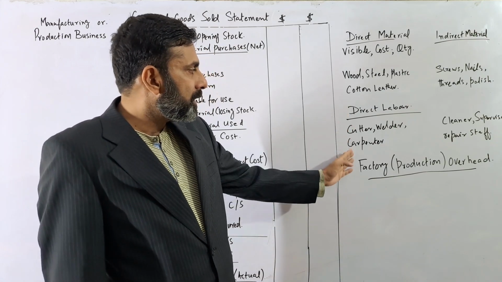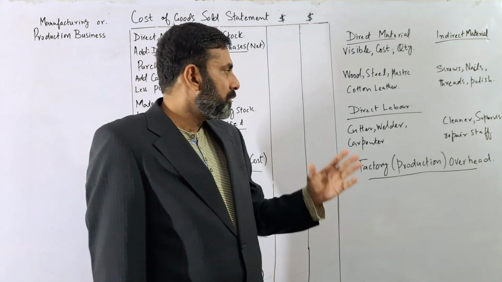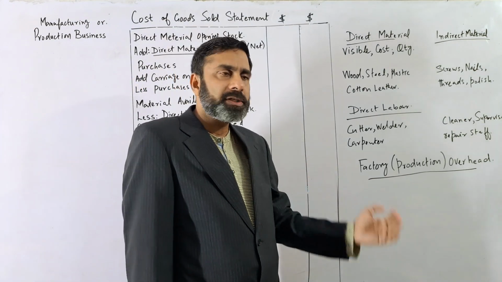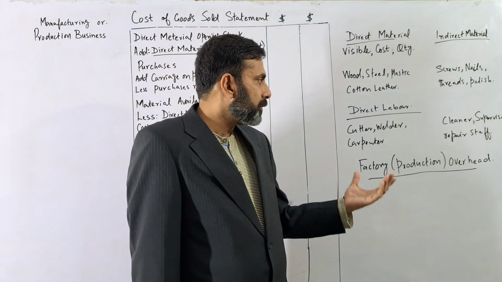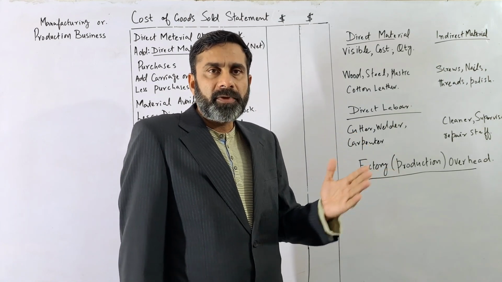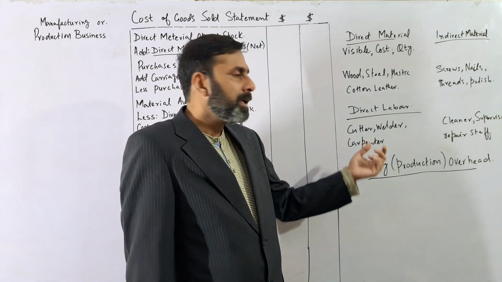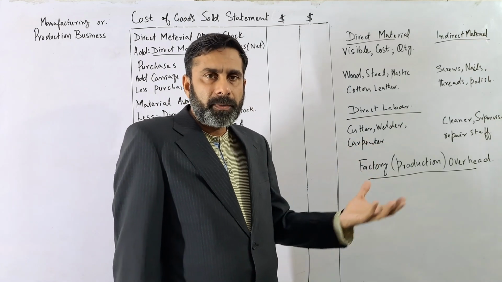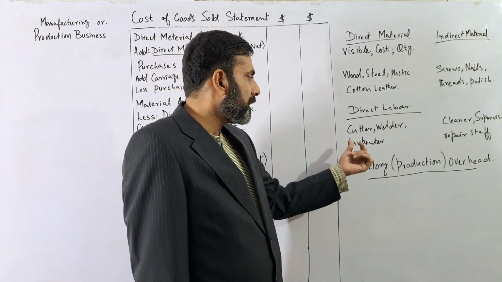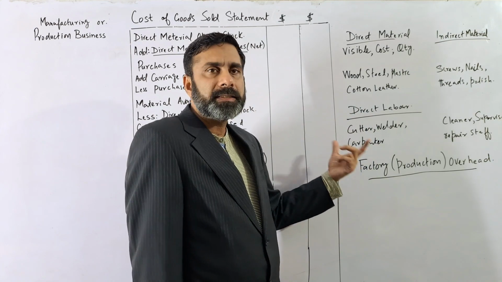Then we discussed the direct labor and the indirect labor. So any person who is directly involved in the production process, meaning the manufacturing process, for example the cutter in a furniture manufacturing company, or the welder in a steel company, or the carpenter in another business. That will be considered as the direct labor.